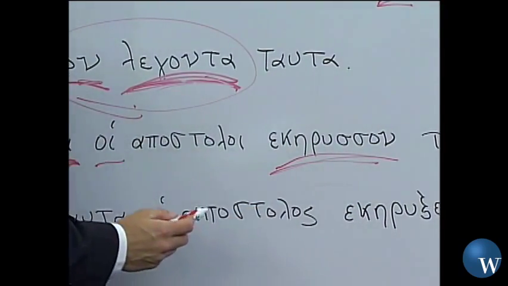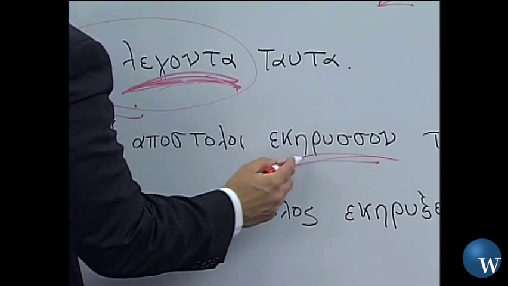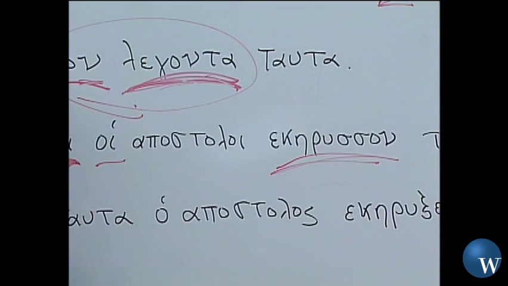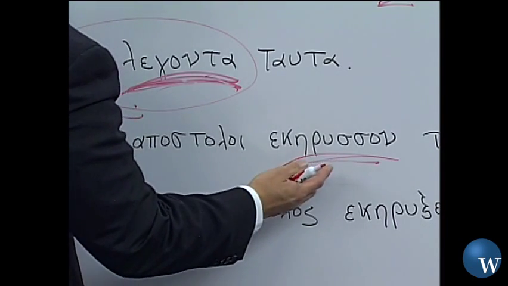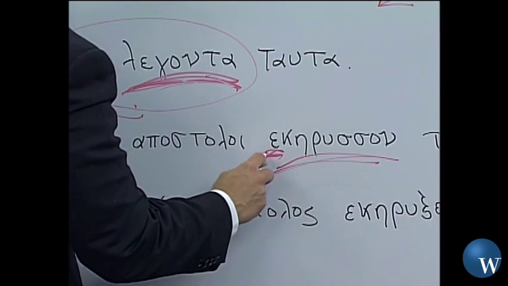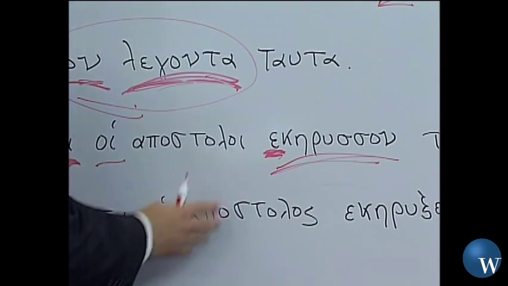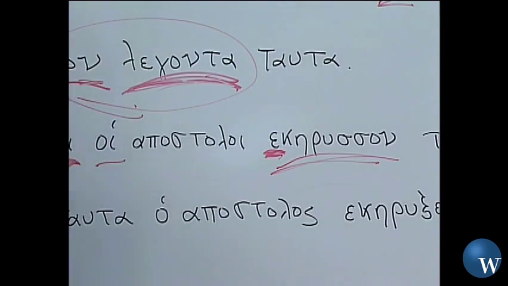Now I have to have a main lead verb, and here is my main lead verb. If you begin to do some detective work on that, you would see that would be kerusso, having reference to a preaching, or to preach. Okay, see the word preach or preaching in there. Here it is, my time morpheme here that's telling me this is past tense. Remember I look at that and I say, well, is it ek?